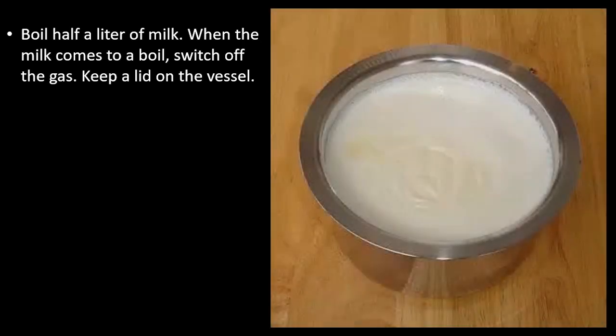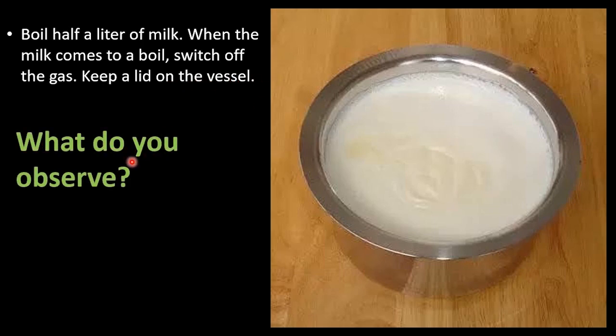Students, let us carry out this activity. Boil half a liter of milk. When the milk comes to a boil, switch off the gas. Keep a lid on the vessel. What do you observe? So now here we have to boil half a liter of milk, and when the milk comes